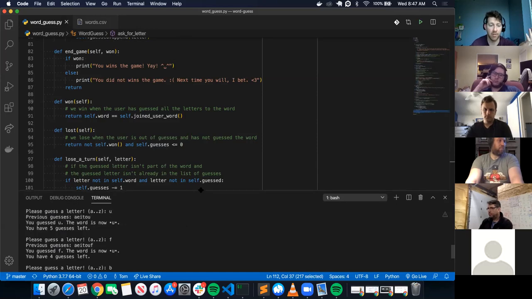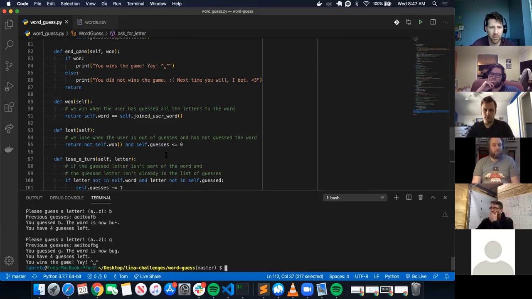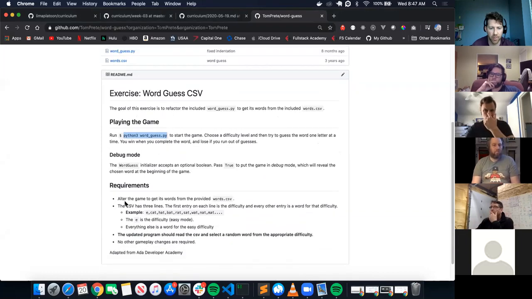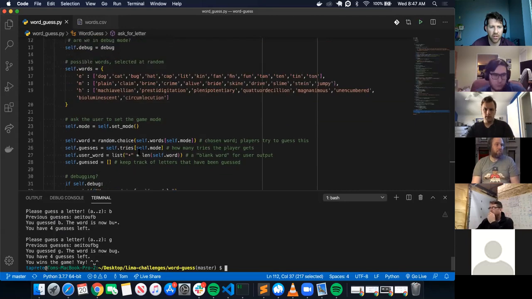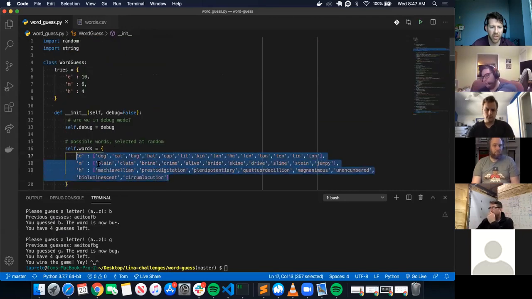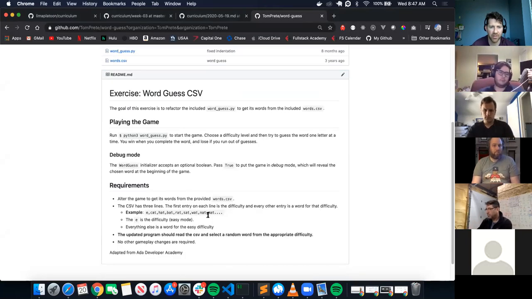So a lot of time in your first job is literally just running your application and seeing the logic flow of the data. But for this, the requirements, we have these hard-coded choices. We want to replace this with what's in our CSV.